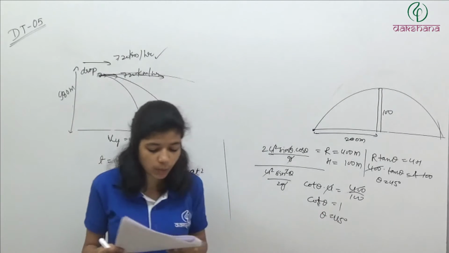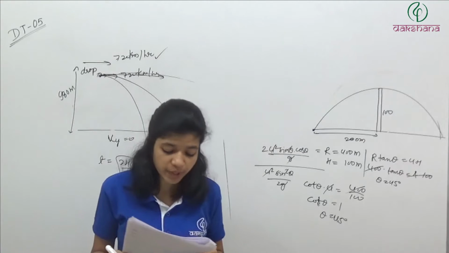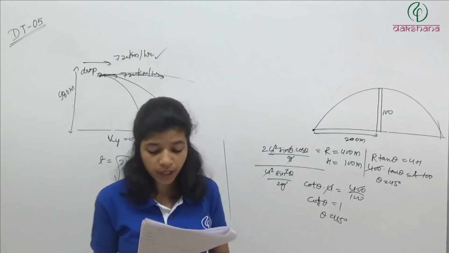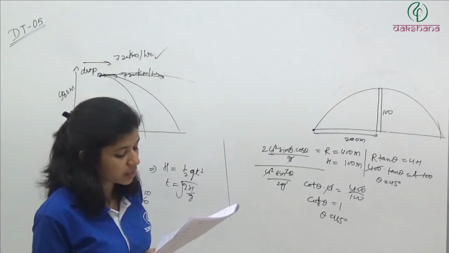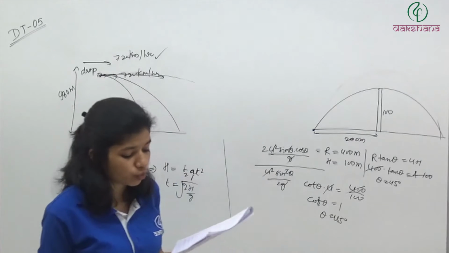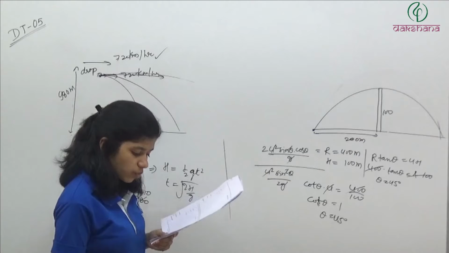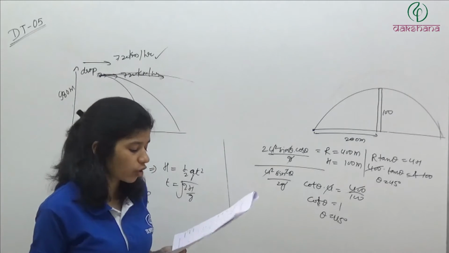Question number 7. A ball is thrown from a point with a speed v naught at an angle of projection theta. From the same point and the same instant, a person starts running with constant speed v naught by 2 to catch the ball. Will the person be able to catch the ball? If yes, what should be the angle of projection?